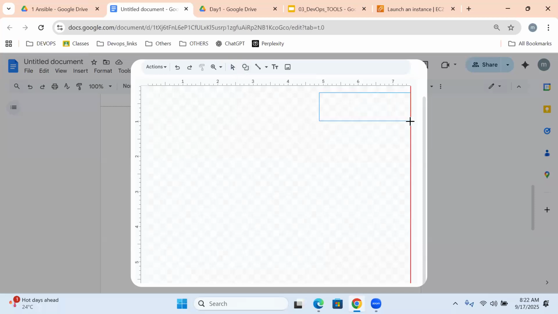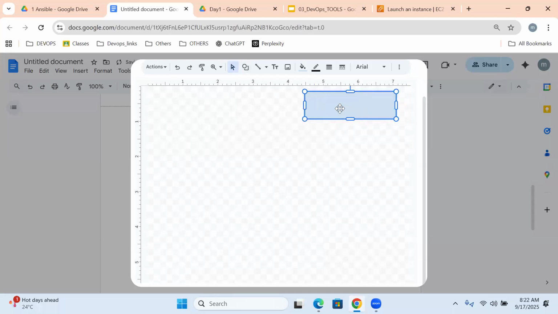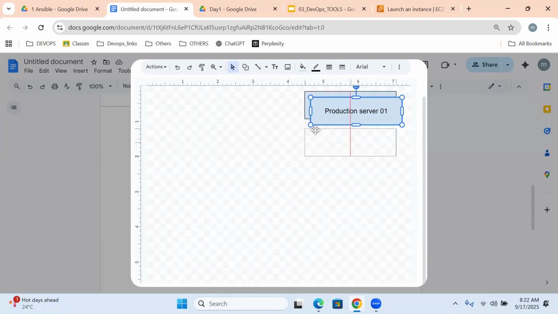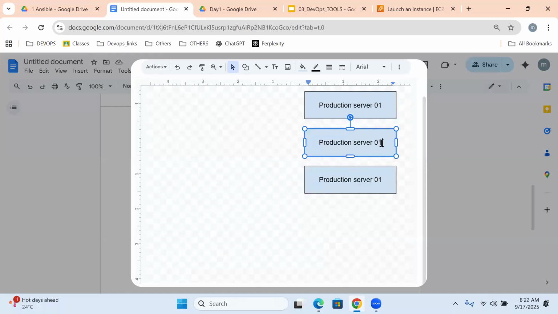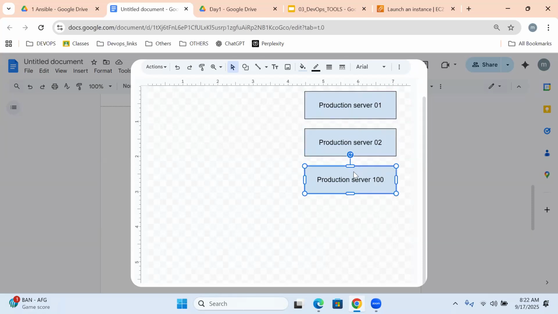Assume like this: production server 1, production server 2, production server 3, up to production server 100.